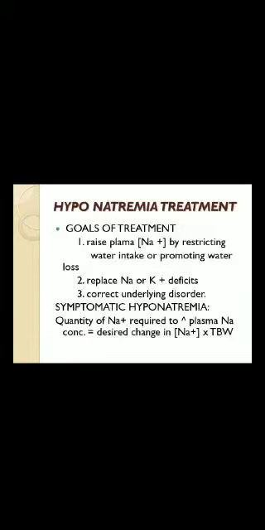So treatment: raise the plasma sodium by restricting water intake or promoting water loss, replace sodium and potassium deficit, correct the underlying disorder. For symptomatic hyponatremia, the quantity of sodium required to increase the plasma sodium concentration is equal to desired change in sodium times total body water, some formula is there. With 3% normal saline, sodium is raised by 1 to 2 milliequivalent per liter, not more than 10 to 12 milliequivalent per liter during the first 24 hours.